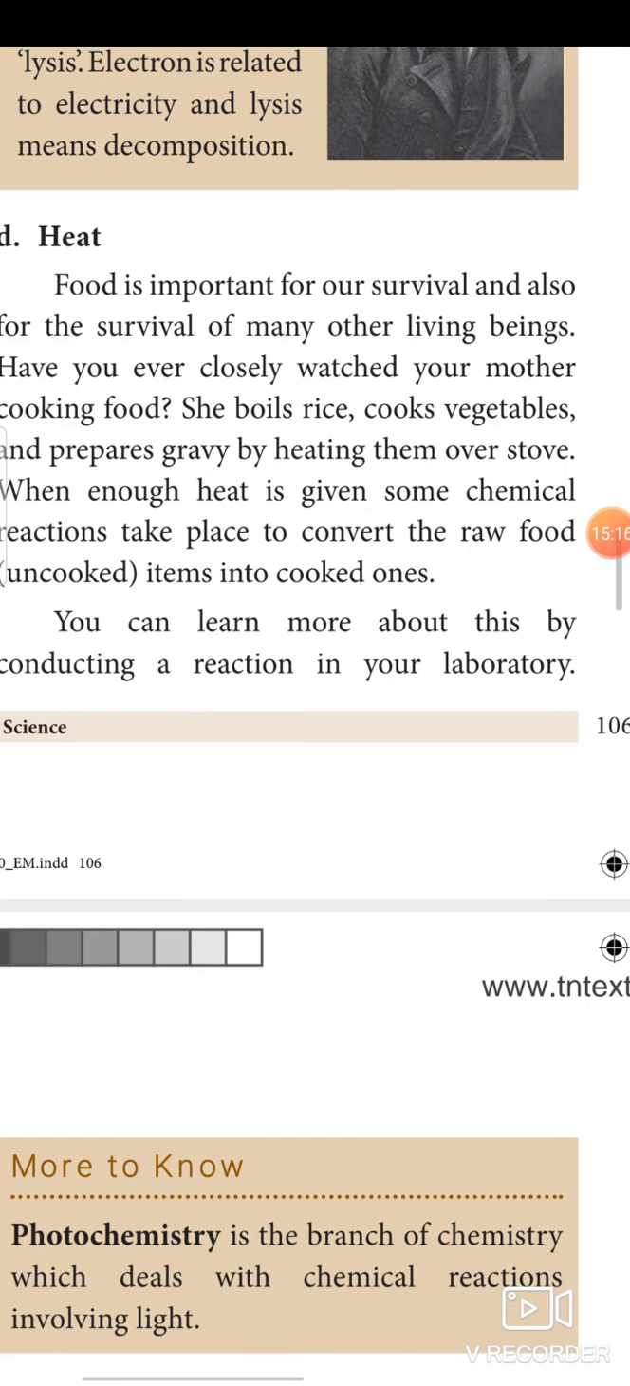Next, we are going to see how heat supports chemical reactions. Food is important for our survival and also for the survival of many other living beings. Have you ever closely watched your mother cooking food? She boils rice, cooks vegetables, and prepares gravy by heating them over a stove. When enough heat is given, some chemical reactions take place to convert the raw food item into cooked food. You can learn more about this by conducting a reaction in your laboratory. Take a small amount of lead nitrate in a dry test tube and heat it gently over a flame.